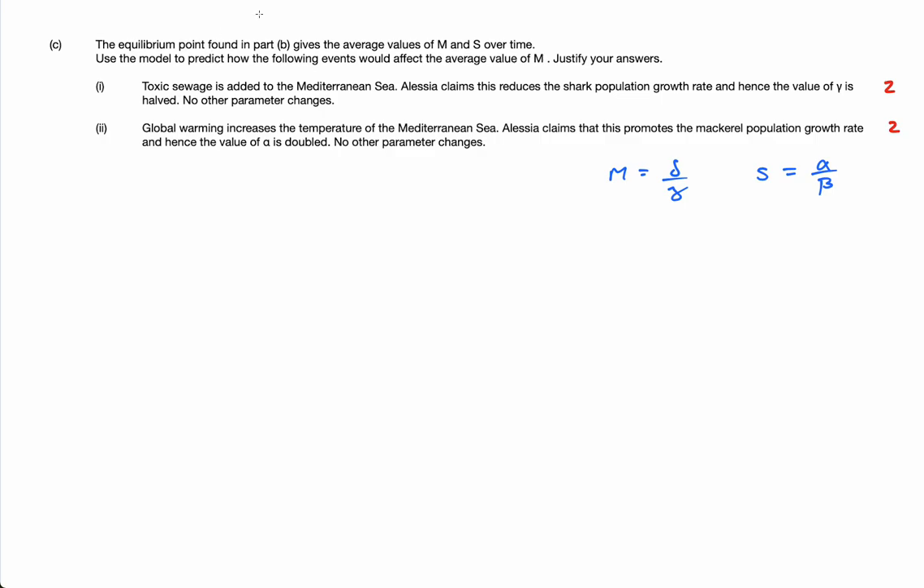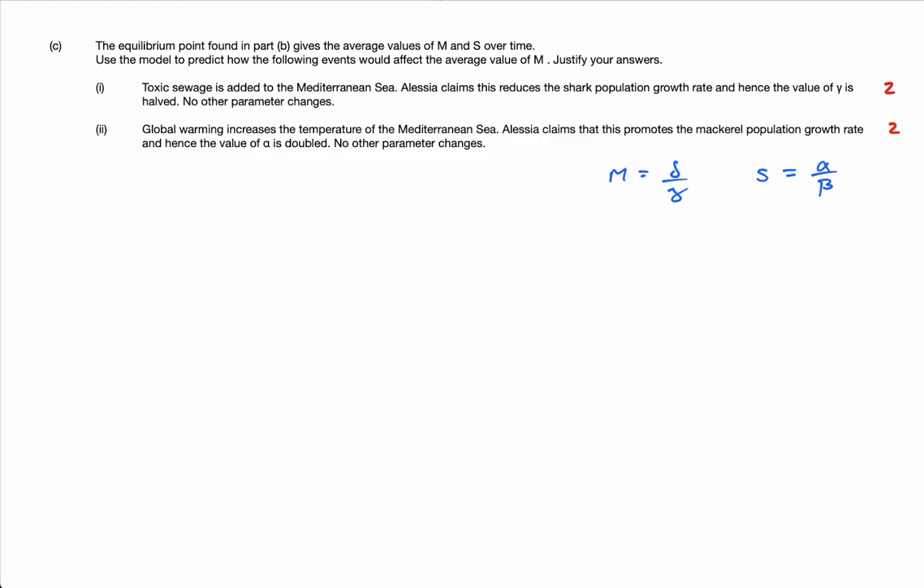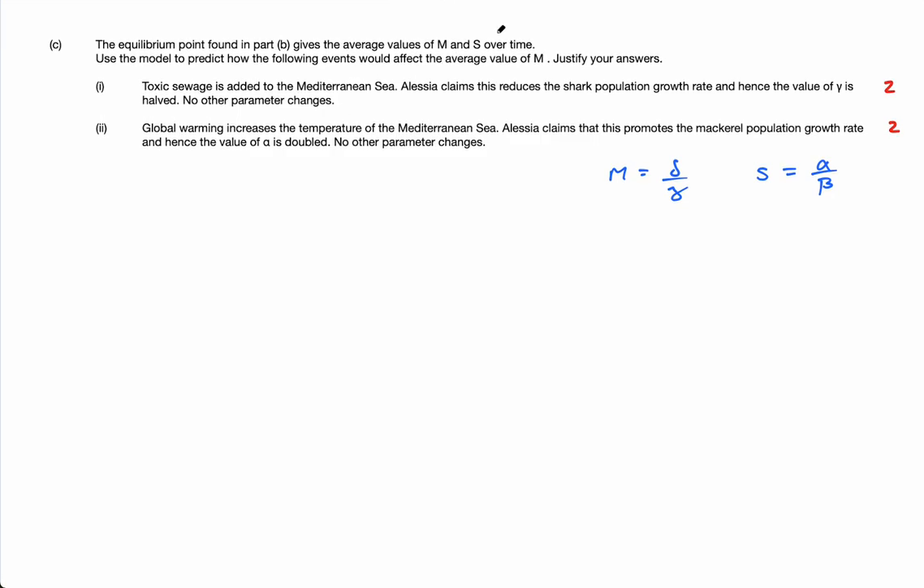Okay, part C. It says the equilibrium point found in part B gives the average values of M and S over time. This is M and this is S in terms of delta, gamma, alpha, beta. Use the model to predict how the following events would affect the average value of M. So just M. Just the average value of M, and justify your answer. So again, 2 marks, guys. What's going to happen and why?